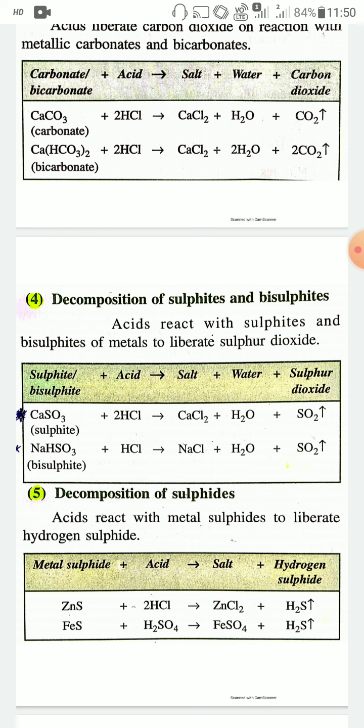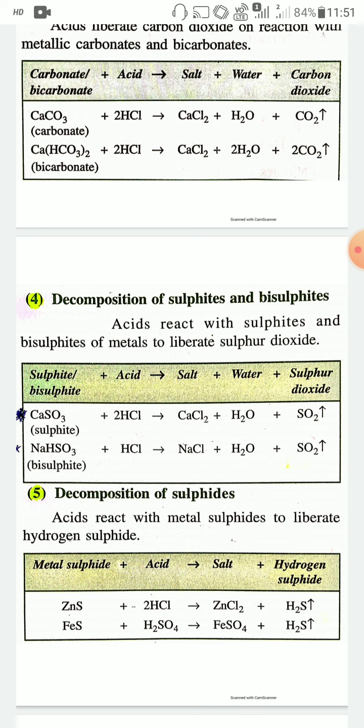For example, when calcium sulfite, CaSO3, reacts with hydrochloric acid, 2HCl, it will produce CaCl2 plus water plus SO2. Similarly, when sodium hydrogen sulfite, NaHSO3, reacts with HCl, it will produce NaCl plus water plus sulfur dioxide. So which gas is produced when sulfite or bisulfite reacts with acid? The answer is sulfur dioxide gas.